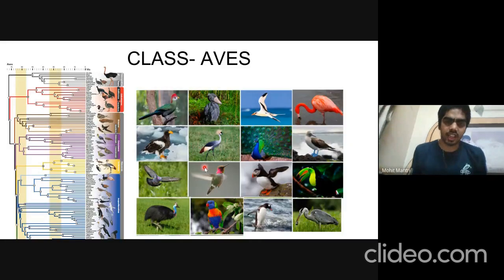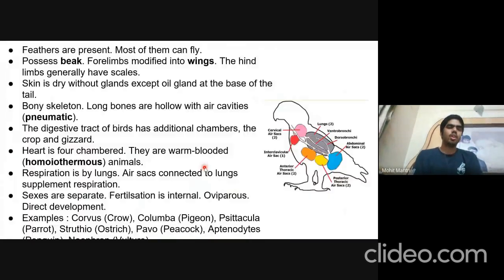Then comes the class Aves, which consists of all the birds. So feather is the most important feature. Feather is present, and most of them can fly. Only the order Ratitae cannot fly, which includes all the flightless birds. They possess beak, and the forelimbs are modified into wings, and the hind limbs generally have scales. Skin is usually dry without glands, except the oil gland, which is present at the base of the tail.